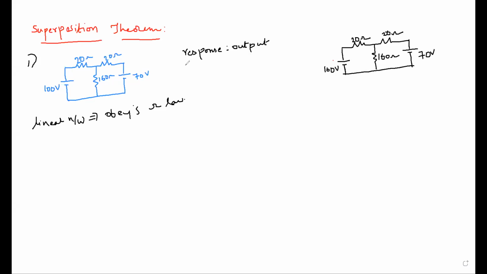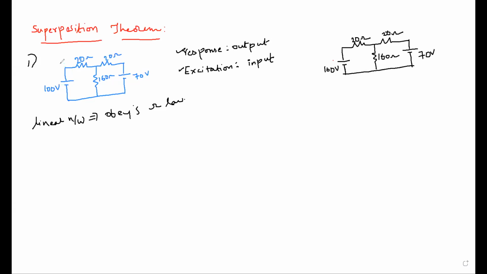Similarly, if in future you come across the word excitation, that is your input by default. These are the electrical terminologies. The response means the output of the given parameter, and excitation means the input of the parameter. Here 100 volts is whatever we are giving as an input, and we need to take how much output should be present across the 20 ohm, 160 ohm, 20 ohm, nothing but your load current.